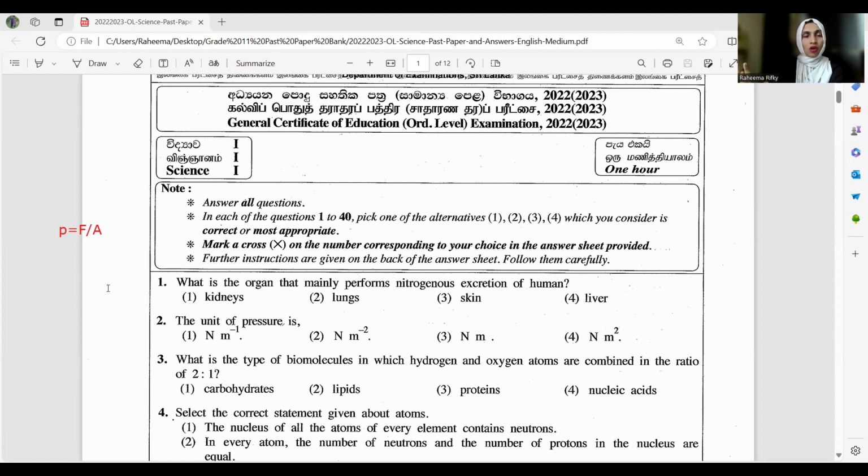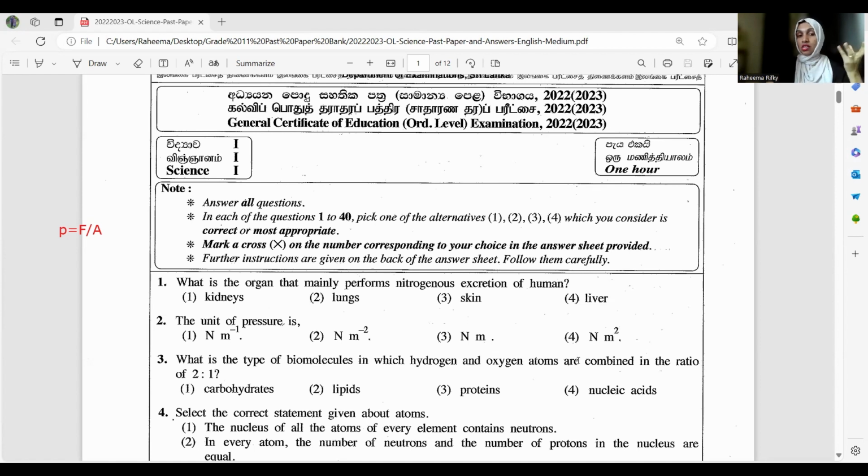Actually, we are talking about solid pressure. Now we have another pressure we talk about under our syllabus, liquid pressure. So here we are talking about solid pressure. How did I identify that? You might think, how did I get whether this is a solid pressure or liquid pressure? What you have to do is look at these 4 answers. It's about Newton and square meters. Liquid pressure we know is h rho g, height, density, and gravitational acceleration.